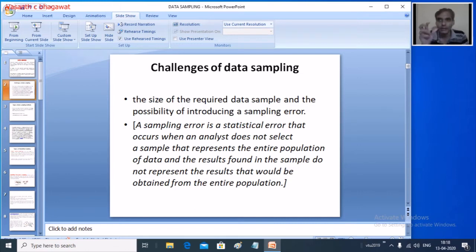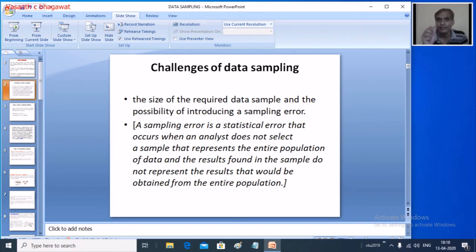When you are talking of an entire population and you want to analyze it through a smaller data set, what should be the size of the sample? Whenever you consider a small sample, obviously an error is introduced, which is called the sampling error. What do we mean by a sampling error?